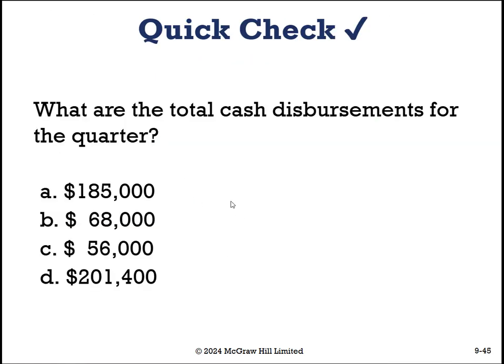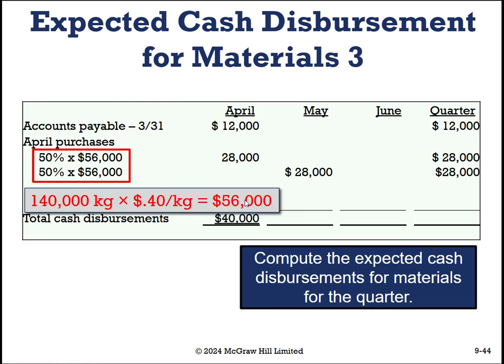All right, so sorry, I went a little bit too quickly. Please compute the expected cash disbursement for materials for the quarter, and know that you will have 4 options for A, B, C, or D. But hey, how about you just calculate the amount of cash that's needed, and then give this video a pause, do the calculation, and I'll see you in the next screen, and you can see if you have the right number.